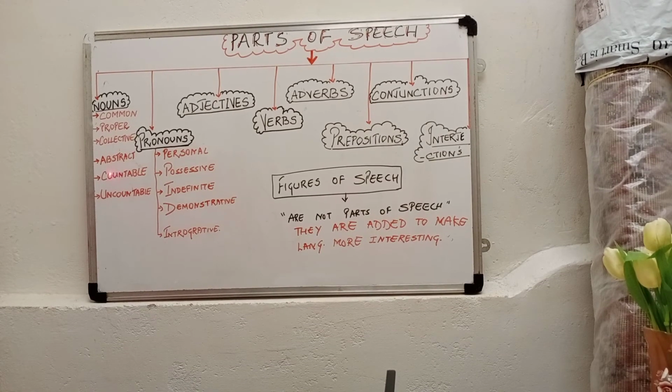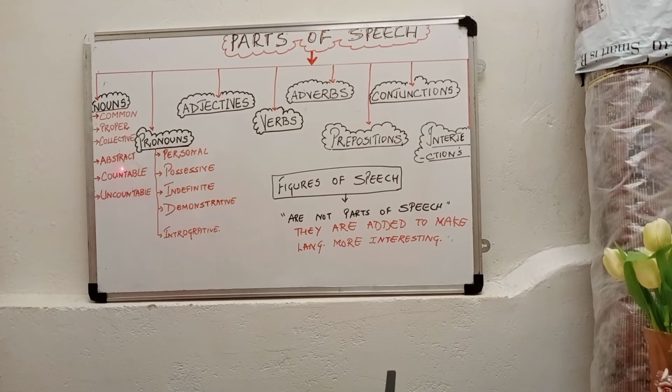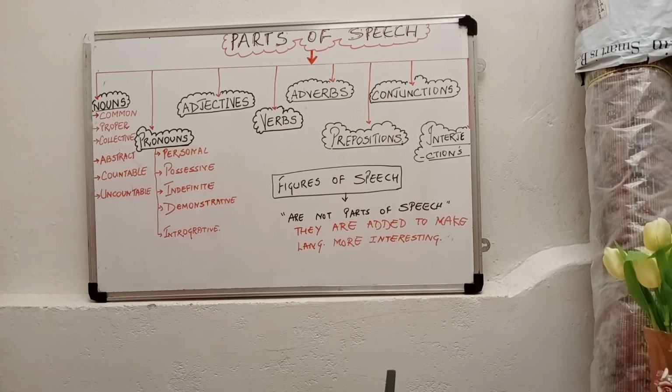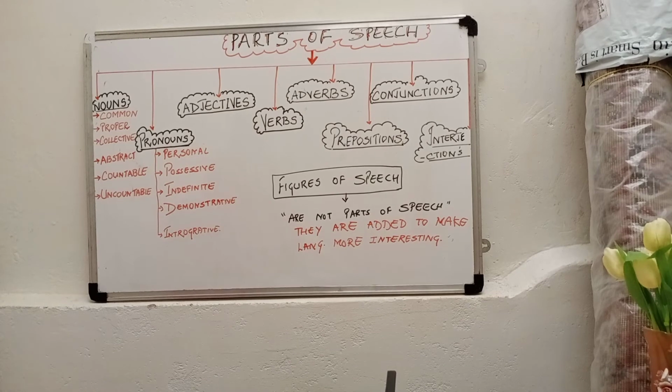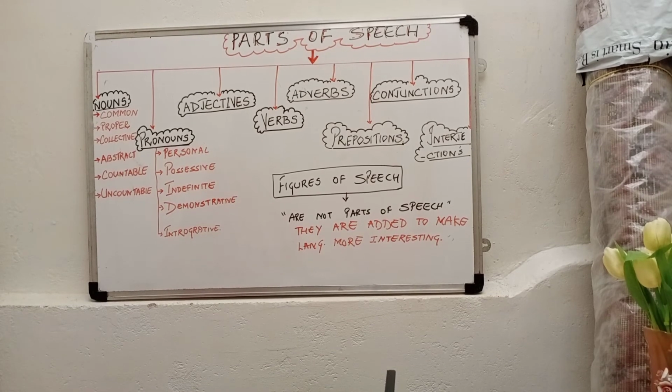Then you have abstract nouns. Abstract nouns are nouns that cannot be seen or touched. They can only be felt. These are thoughts, like intelligence, honesty, hate, bravery. They cannot be seen in a physical form.